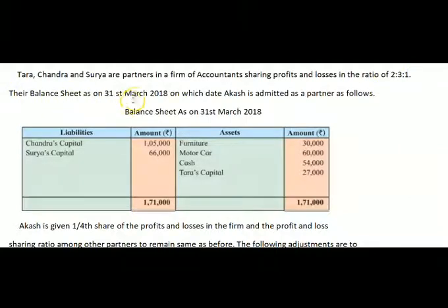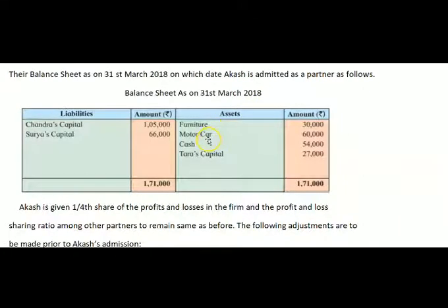Their balance sheet as on 31st March 2018, on which date Akash is admitted as a partner, is as follows. This is the balance sheet given here: furniture, motor car, cash and Tara's capital. Students, just see here. They have given Tara's capital. It means it is a negative balance of the partner.